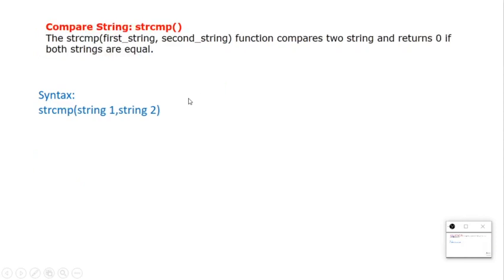String compare. What string compare will do is return 0 if both strings are equal. If both strings are not equal, then it will return non-zero, that is, other than 0 it will return other integer values. You can see the syntax, string compare, in short strcmp, with string 1 comma string 2. Example again: string compare ch and ch2.